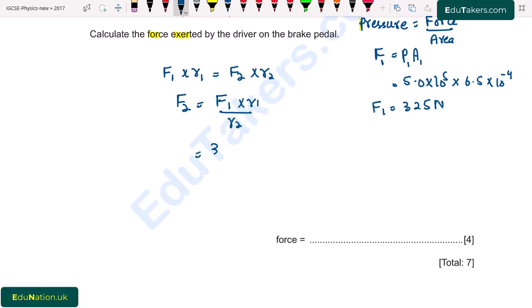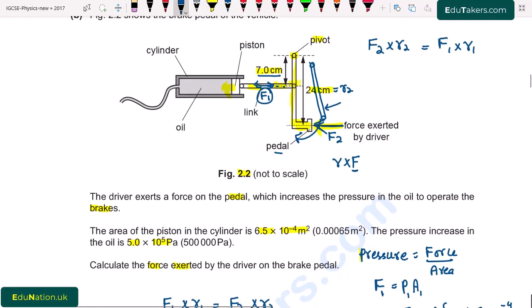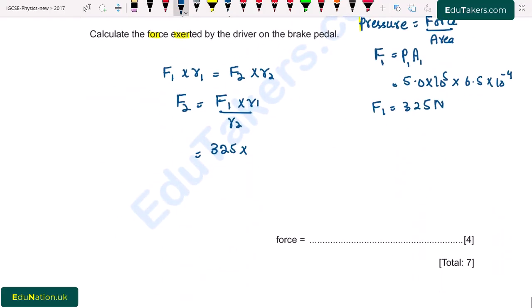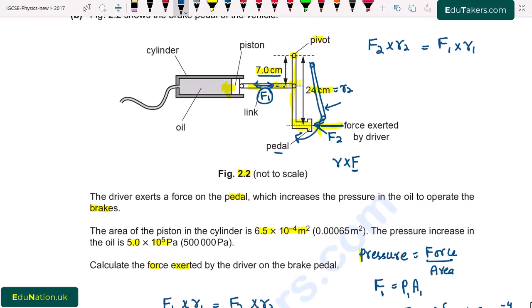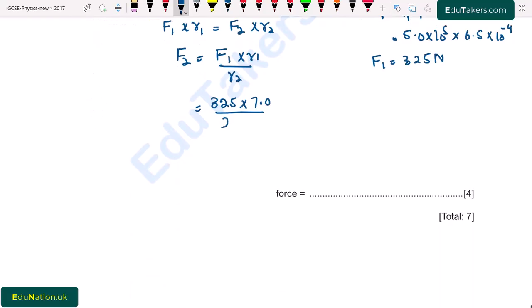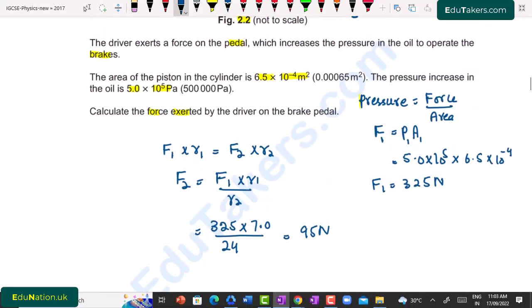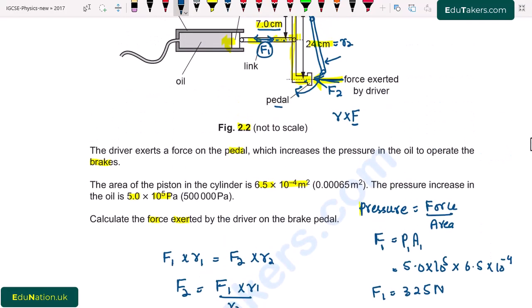F1 here we calculated, it is 325 multiplied by R1, here it is 7.0 centimeter, divided by R2, the perpendicular distance of the pedal from the pivot point, it is 24 centimeter. So the force comes to be 95 Newton. So this is the force that is exerted by the driver here in order to press the piston. It is 95 Newton.